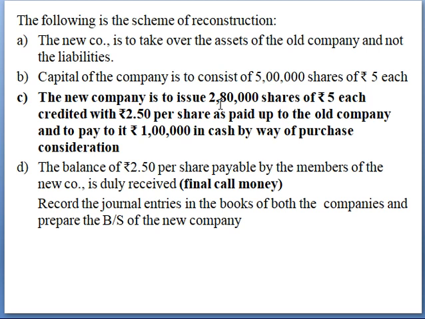Only a part of the shares are issued, which comes under the issued capital, right? See, out of 5 lakhs shares, here how much are issued to the shareholders? Only 2,80,000 shares are issued at rupees 2.5 paid up. So 5 rupees is the face value, only 2.5 is paid, and the company pays rupees 1 lakh as cash for the purchase consideration.